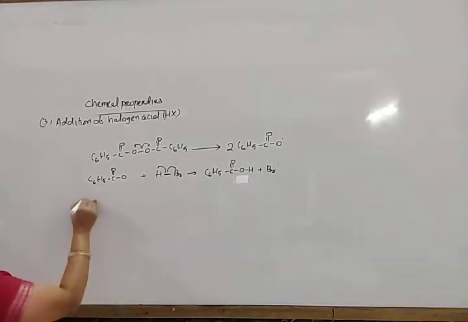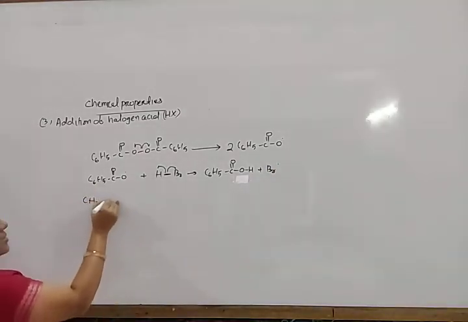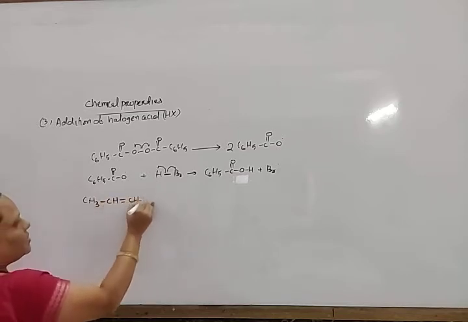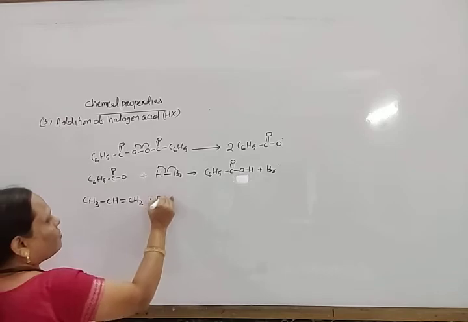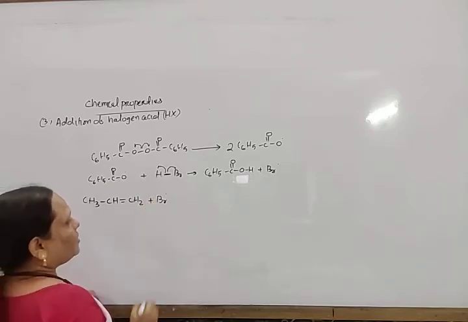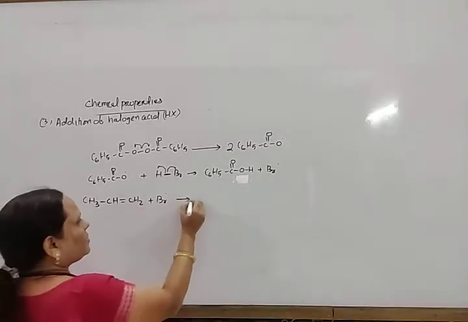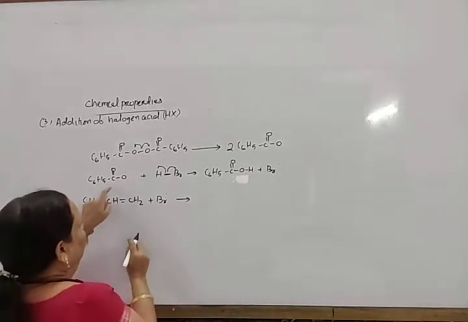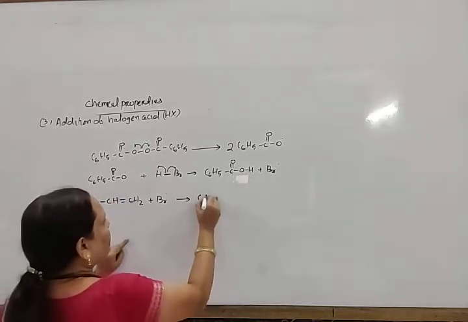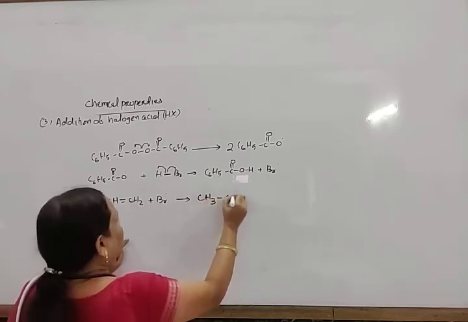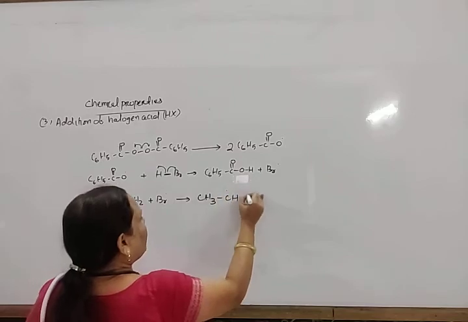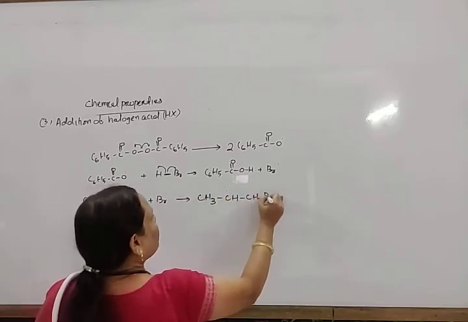And again, this CH3CH double bond CH2 combines with Br dot. Bond breaking takes place and it forms CH3CH dot and CH2Br.